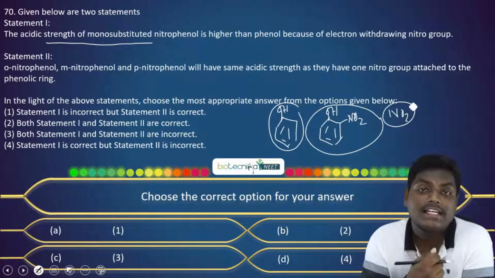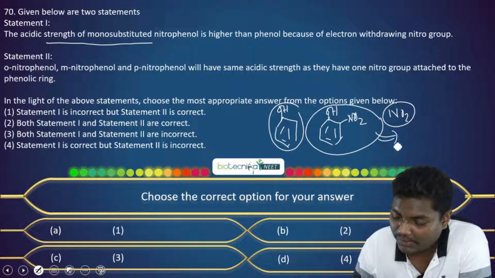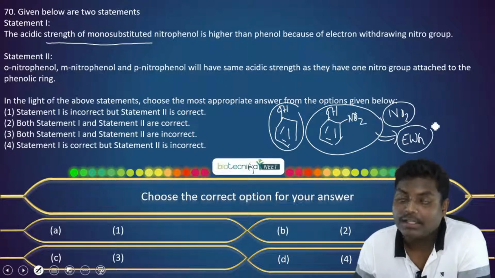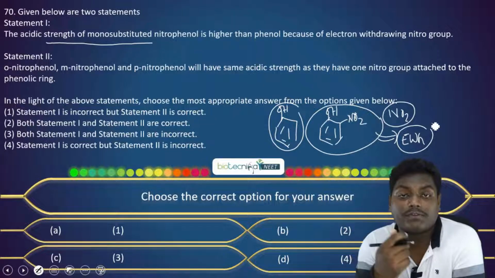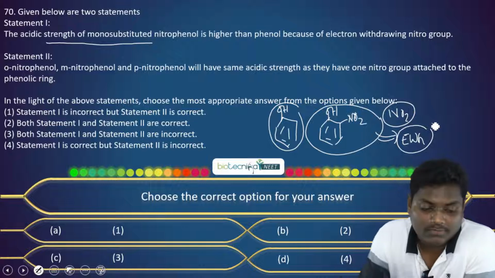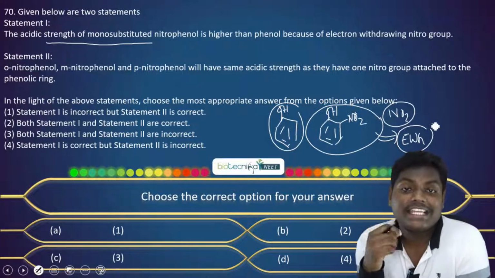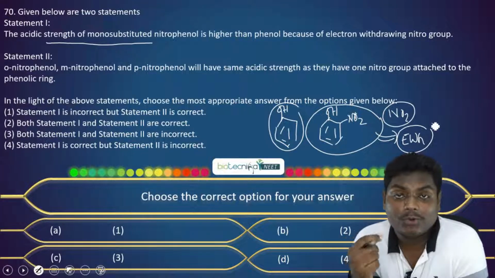So through resonance, it will pull the electrons out of the ring. It's an electron withdrawing group. Nitro is an electron withdrawing group, so it will pull the electron density from the ring. Now for acidity, what is this acidity strength? Basically, it is the ease of the molecule to give out its proton.